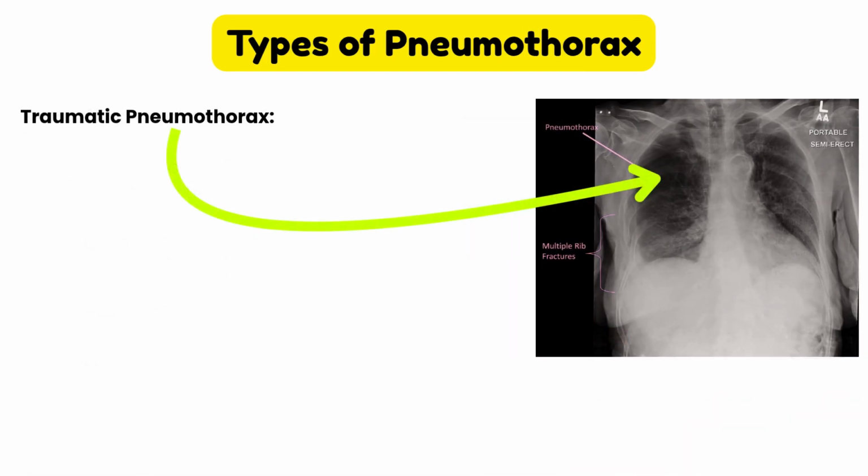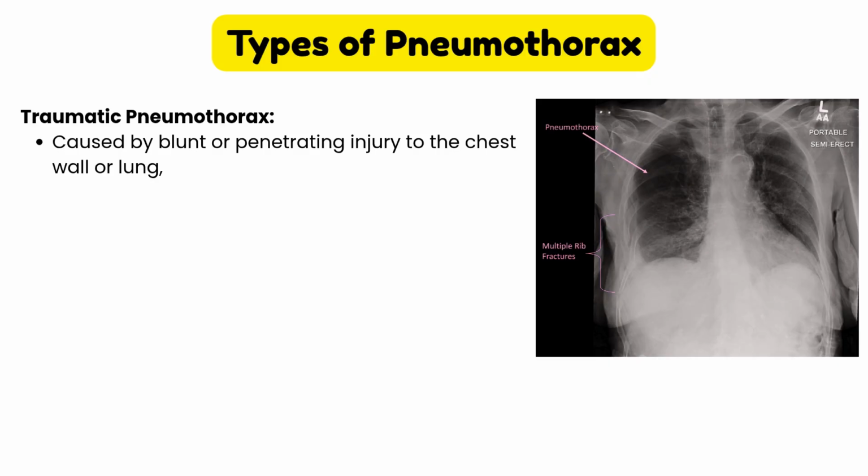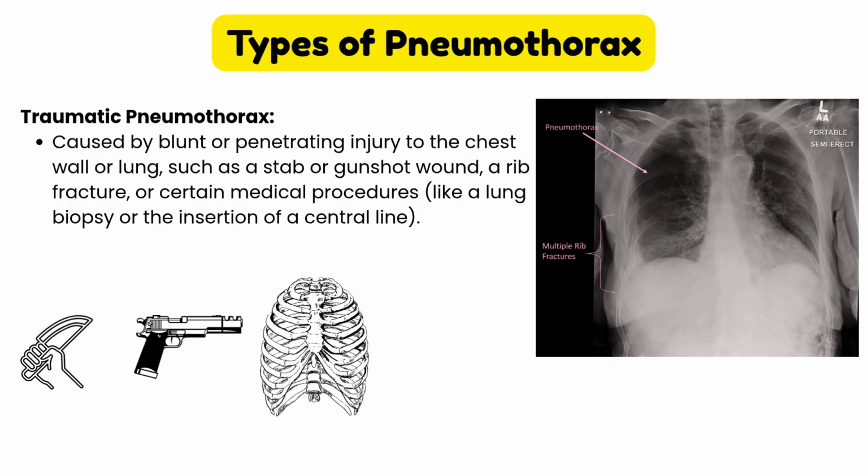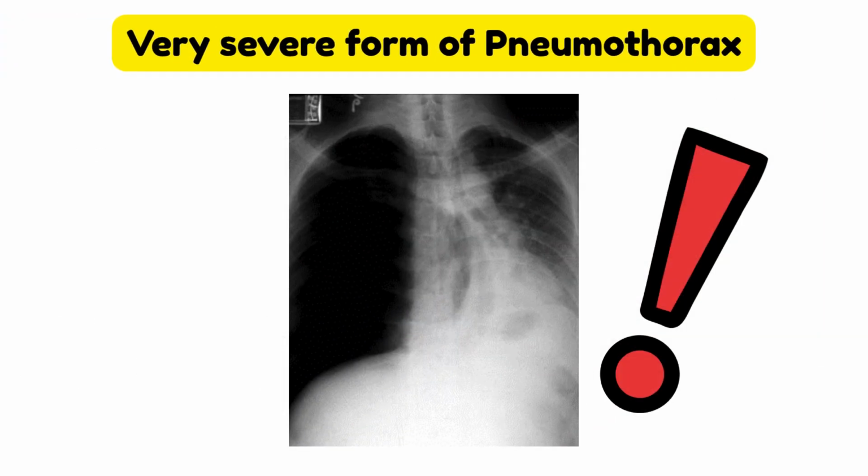Traumatic pneumothorax. It is caused by blunt or penetrating injury to the chest wall or lung, such as a stab or gunshot wound, a rib fracture, or certain medical procedures like a lung biopsy or the insertion of a central line. There is also a very severe form of pneumothorax.